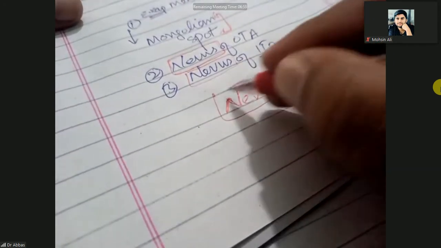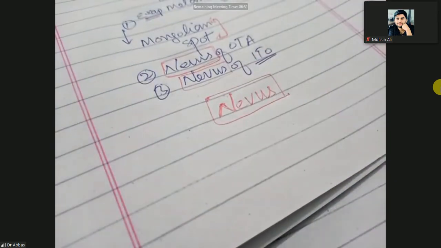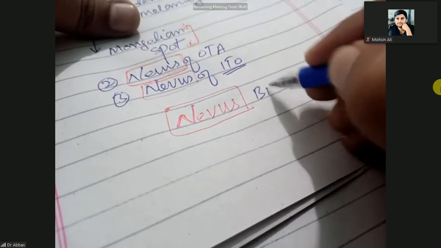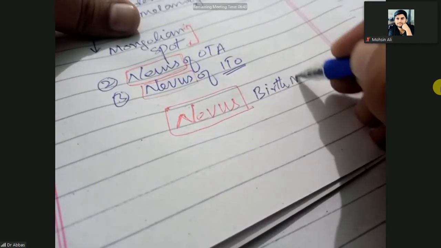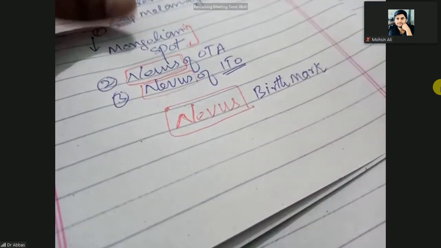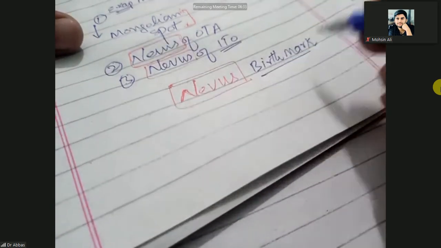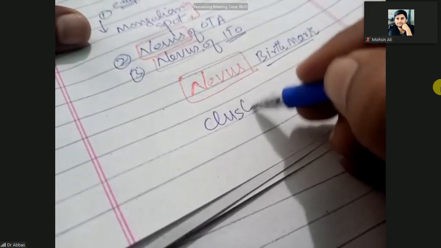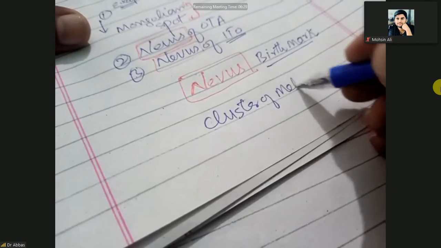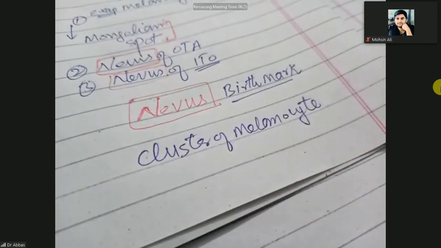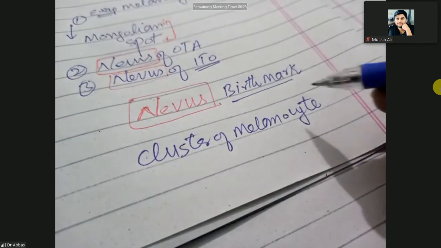So what is the nevus? Nevus is singular and nevi is plural. Nevus is also known as a birthmark. It is a cluster of melanocytes, which means melanin producing cells.